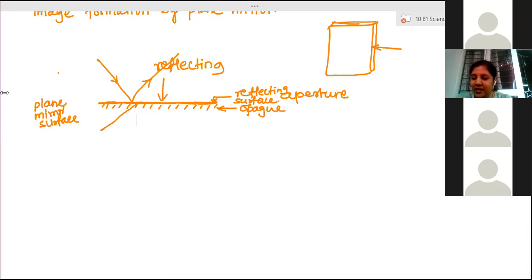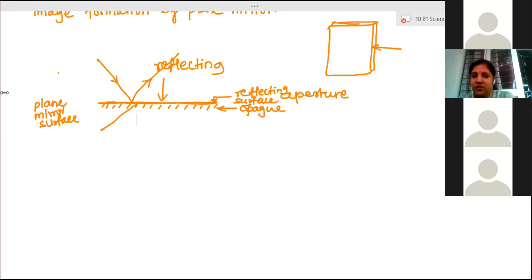If we keep a candle, any light source, in front of the mirror, that will become the object. And image is an exactly similar, object-like structure. A look-alike of the object is formed sometimes inside the mirror or sometimes on the screen. All those things are considered the image, in simple words.